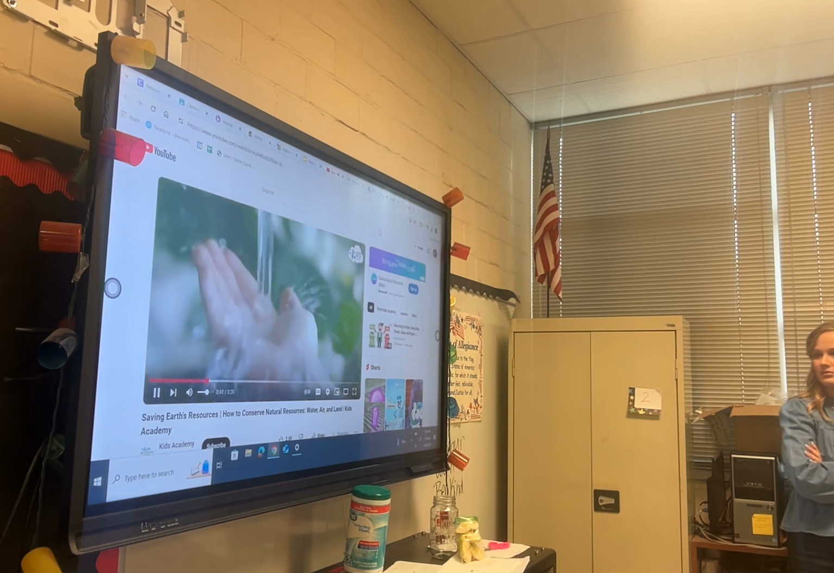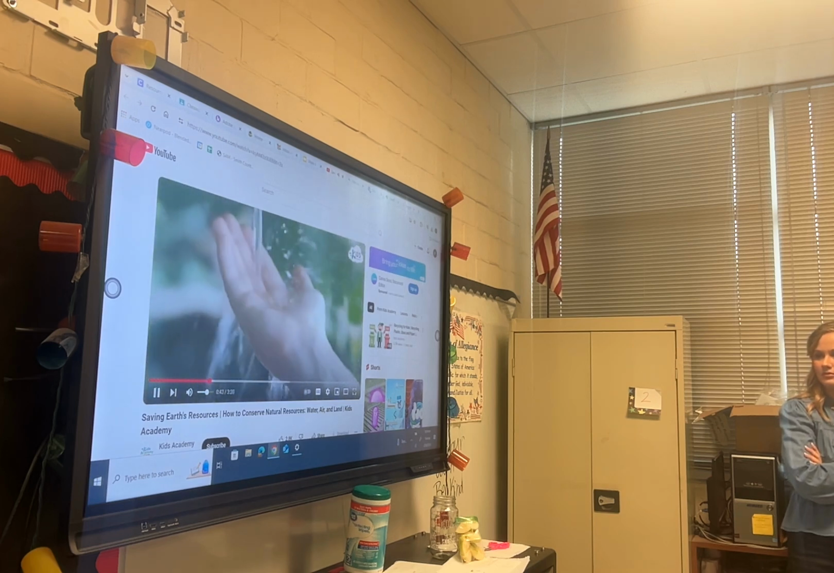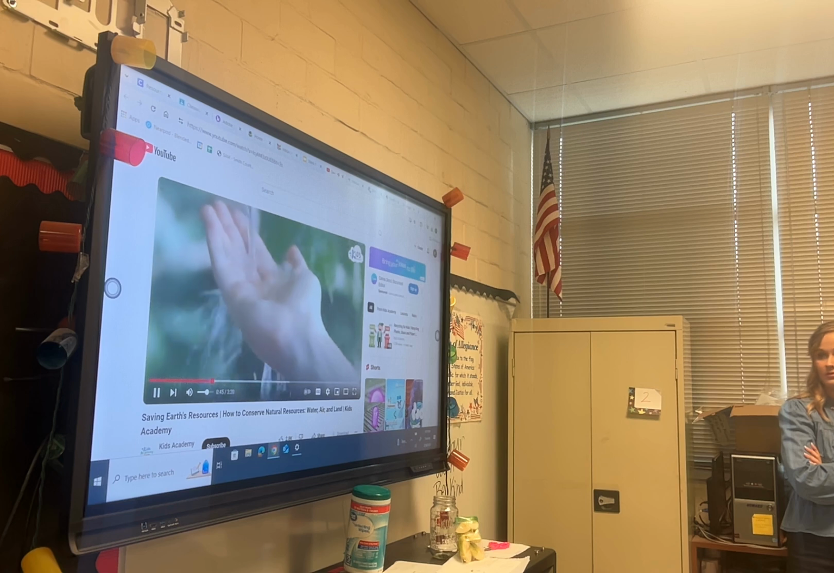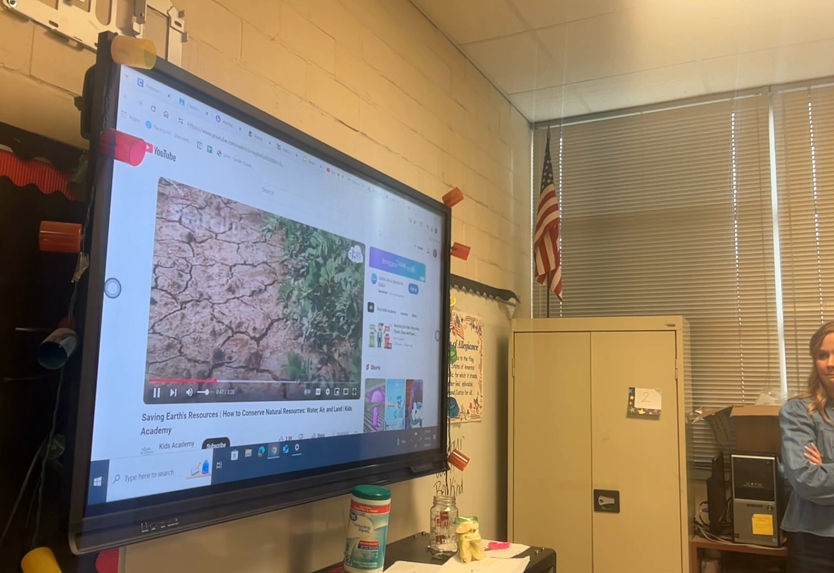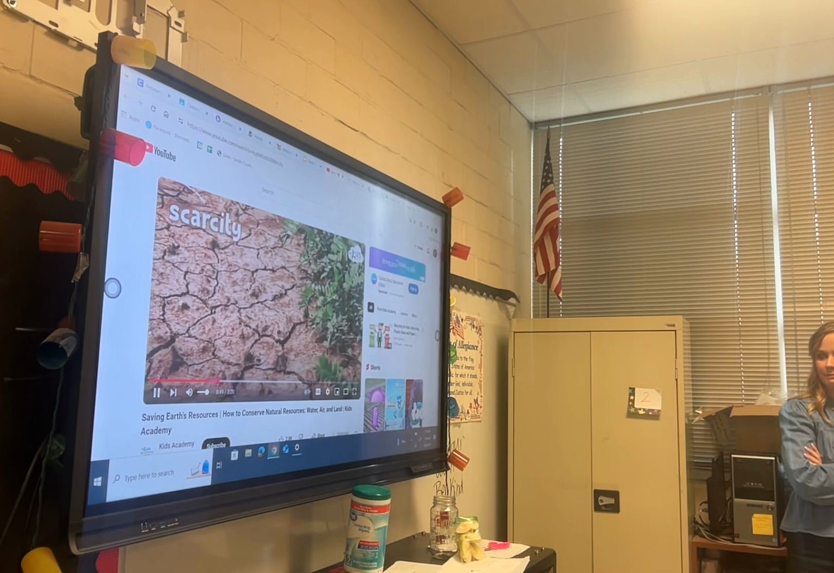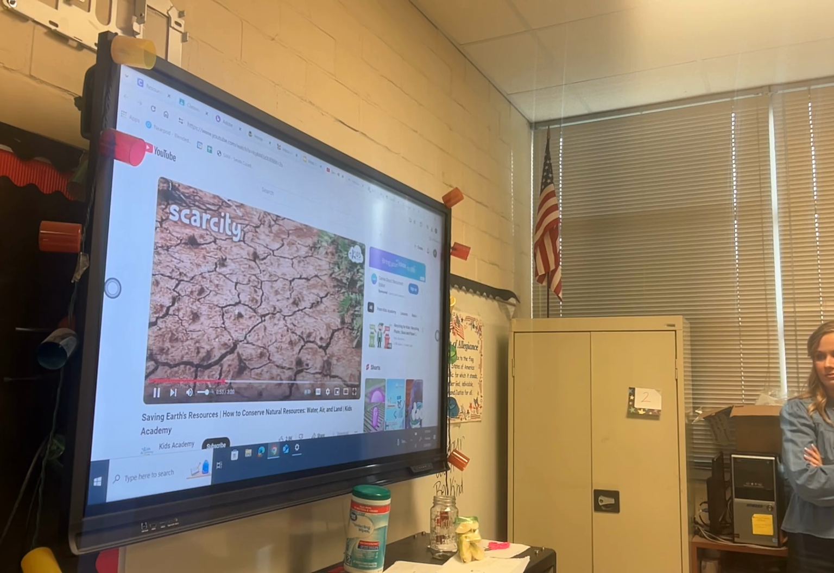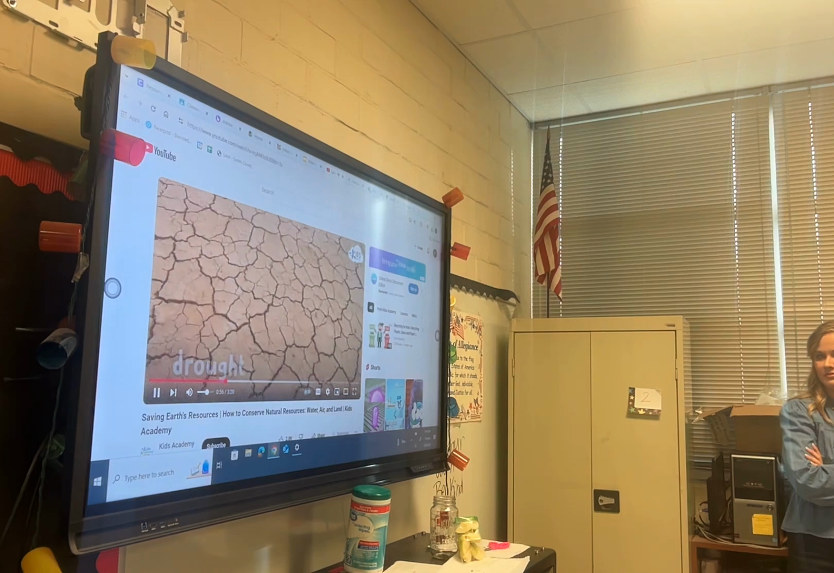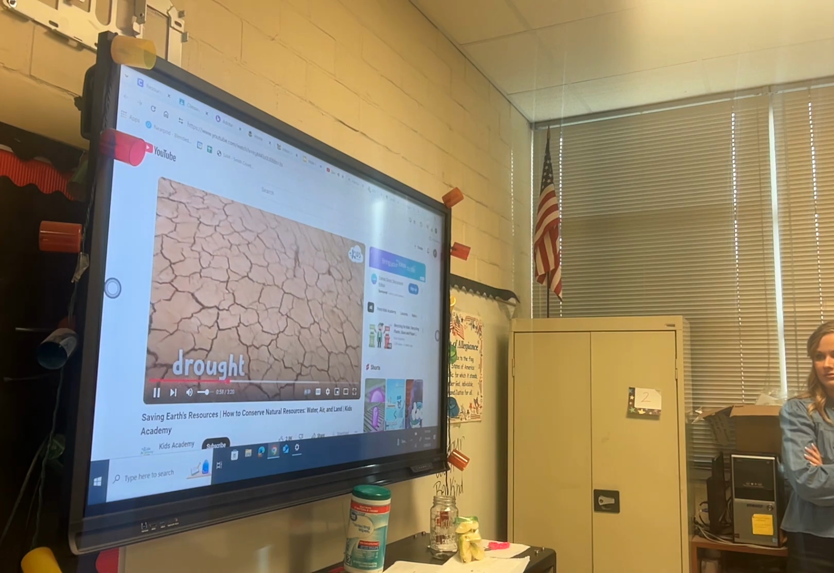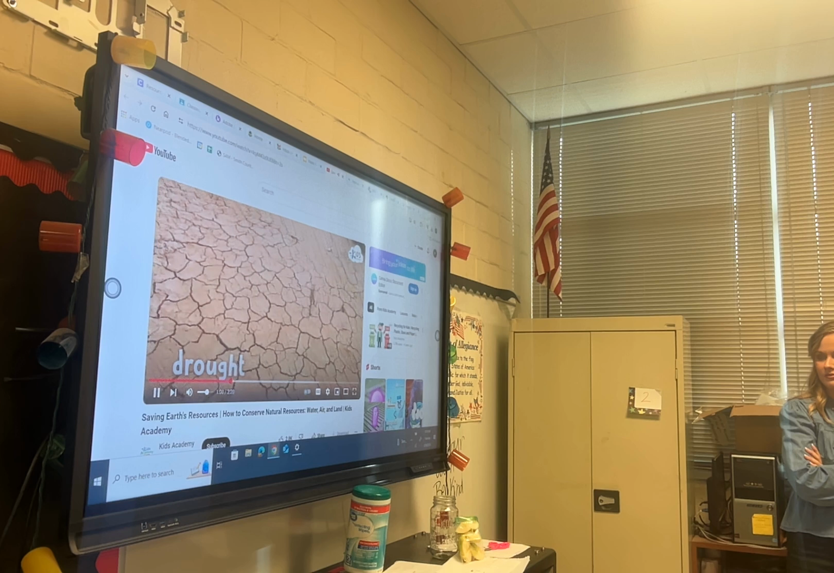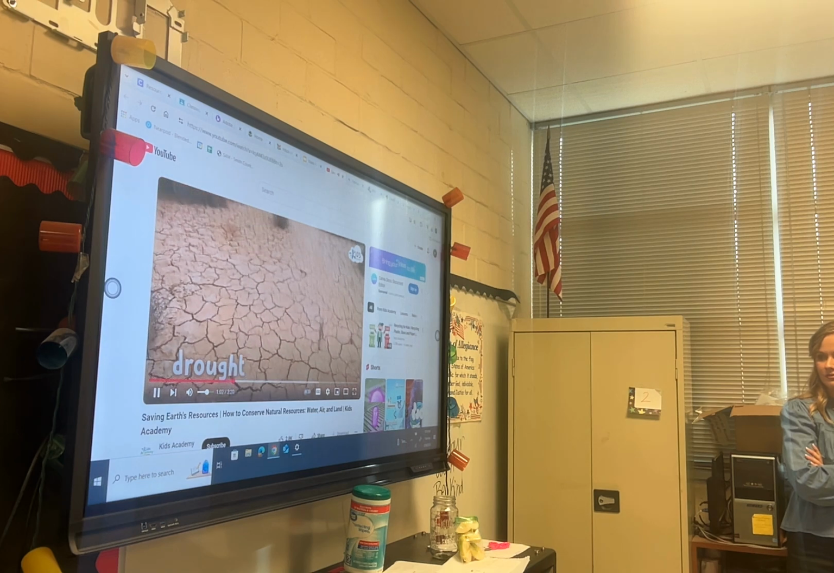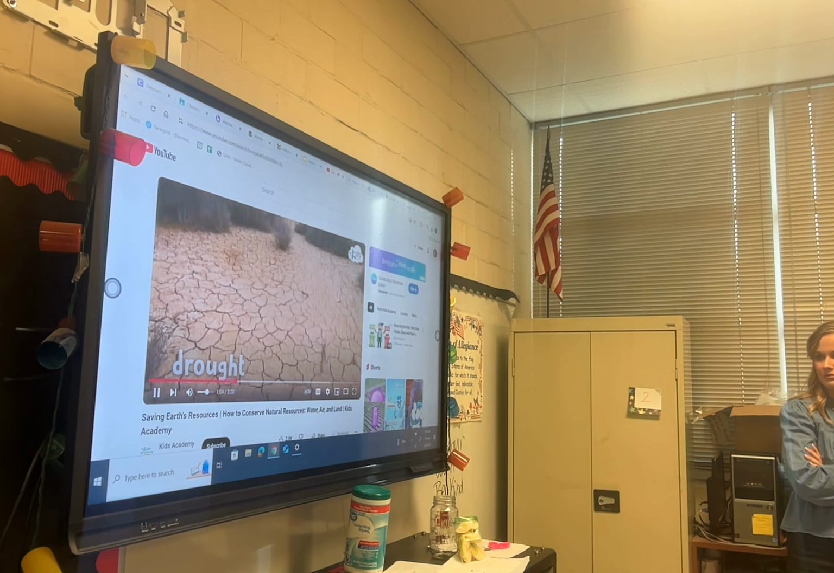What happens if we don't conserve important things such as water and clean air? This can lead to scarcity. Scarcity is when there is not enough of something. Look at this dry land. There is not enough water to grow healthy plants due to water scarcity. This is also called a drought.